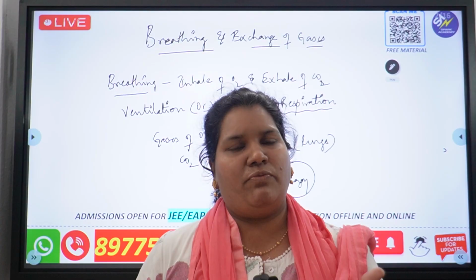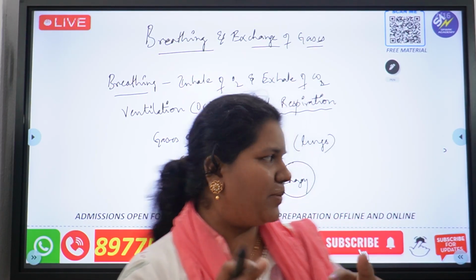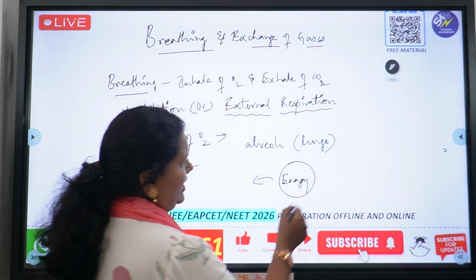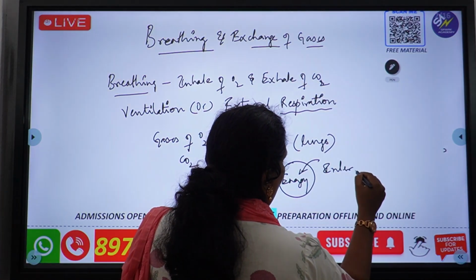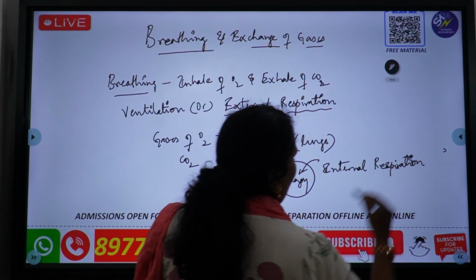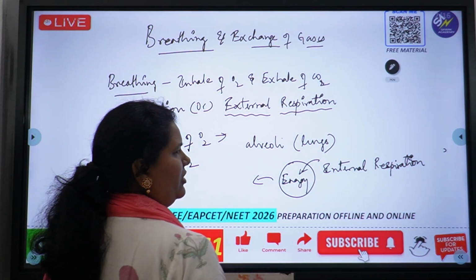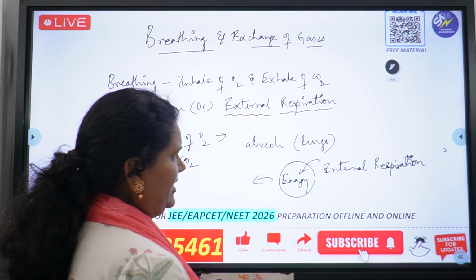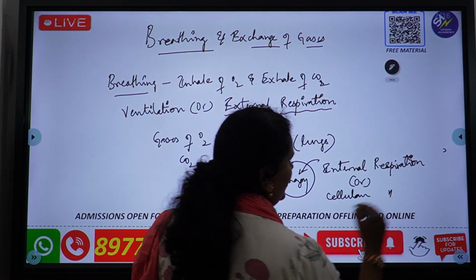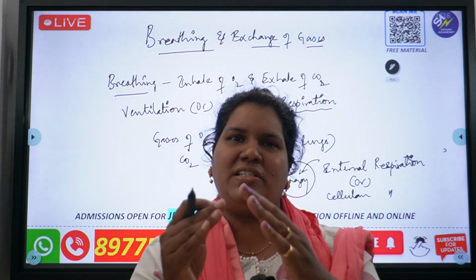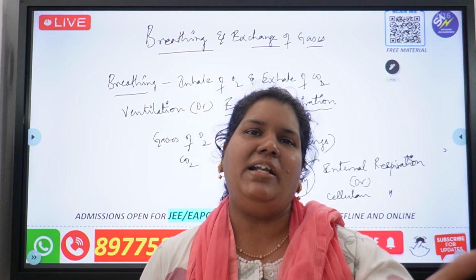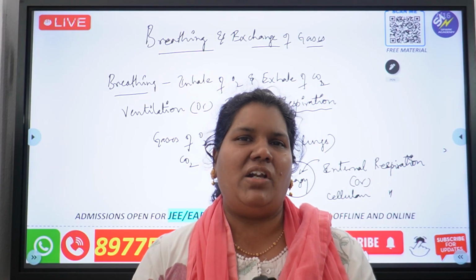Now there's another term which is called internal respiration. Internal respiration is the production of energy inside the cell. What happens in internal respiration? The micromolecules are breaking down and energy is released. So internal respiration is also called cellular respiration. Why cellular respiration? Because the energy is produced inside the cell. These terms you have learnt in your lower classes.